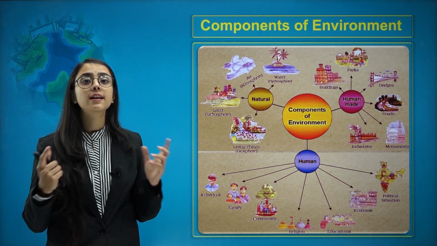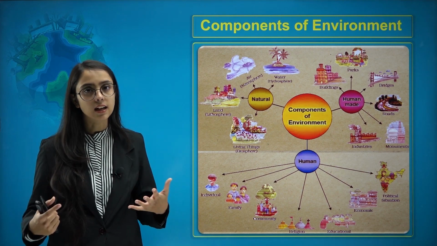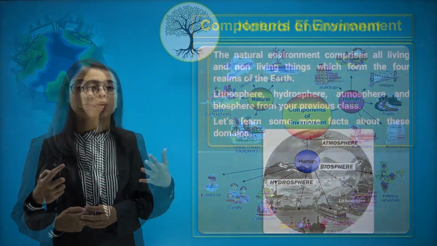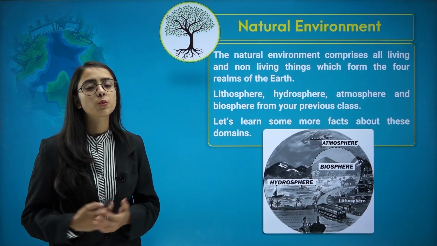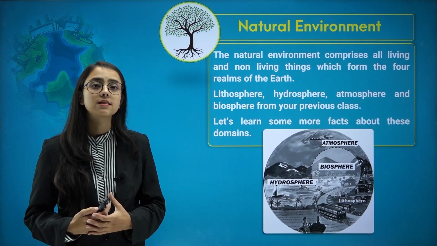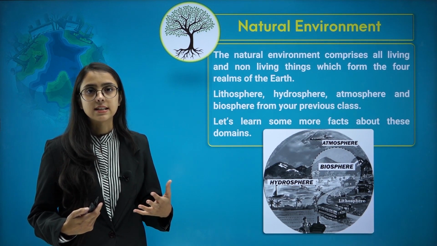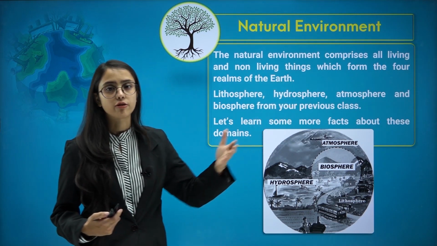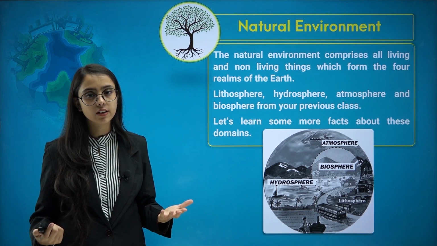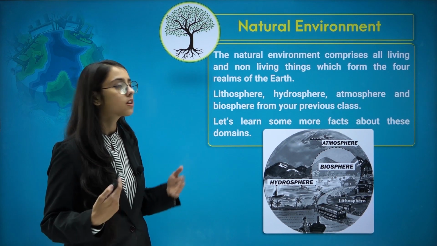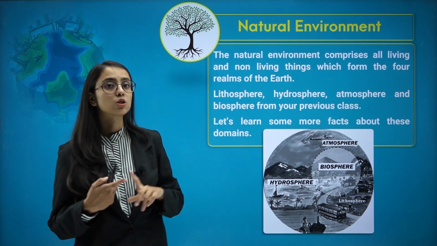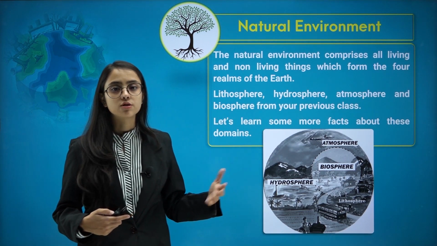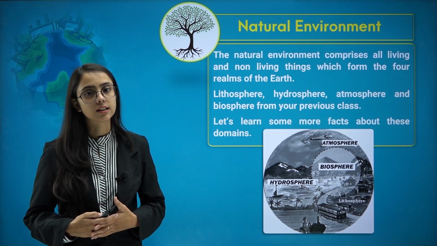Also, there is a political environment in every state and country because of the governance of that country, which is also man-made. We were talking about the natural environment. So the natural environment has all the elements that are present in nature automatically. It comprises all living as well as non-living things from the 4 realms of the earth. Those 4 realms or domains are lithosphere, hydrosphere, atmosphere and biosphere that we have studied in the earlier class.